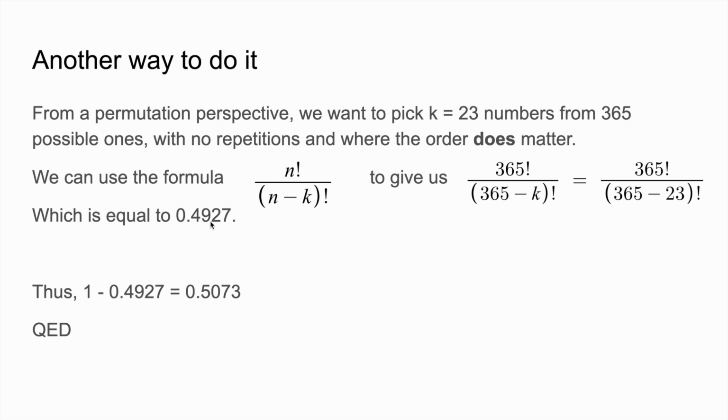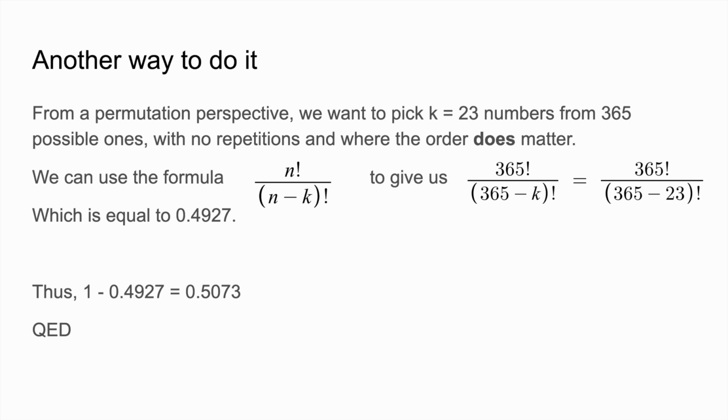So we can see immediately here that if we input k as 23, we get our desired result as 0.4927, and then 1 minus 0.4927, which is the probability that there is in fact a shared birthday, is 0.5073.